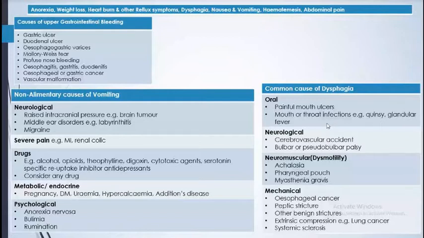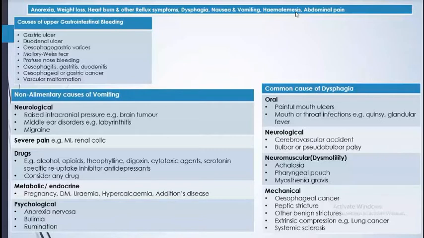And neurological, so CVA, that is stroke, because of stroke also patient cannot swallow, that part is paralyzed, so they cannot swallow things, they cannot eat. They are prevented from eating because they cannot swallow. Whenever they try to swallow, there is a difficulty in swallowing, so they get reflex and cough, so they don't want to eat. Sometimes even cough reflex is absent, gag reflex is absent, so they cannot swallow well, so they don't like to eat solid food, so they go for a small fraction of food or a liquid.